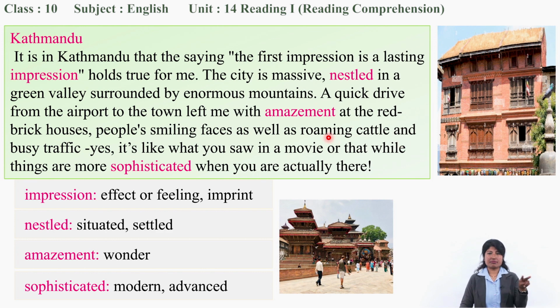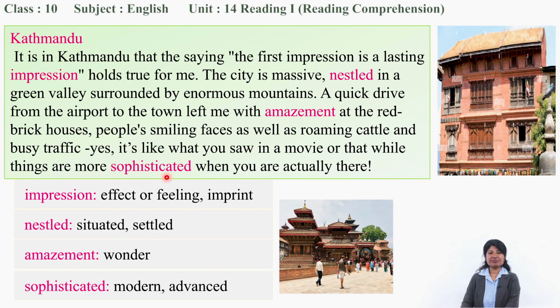So there was busy traffic. In busy traffic, the cattle were roaming, right? So it is just like watching a movie. It was just like watching a movie for the visitor, the traveler, in the sophisticated, modern city.